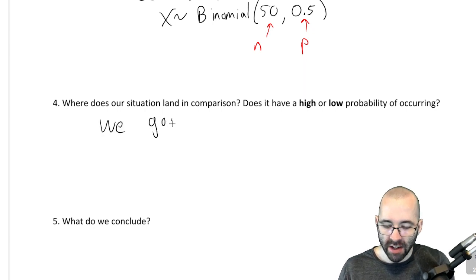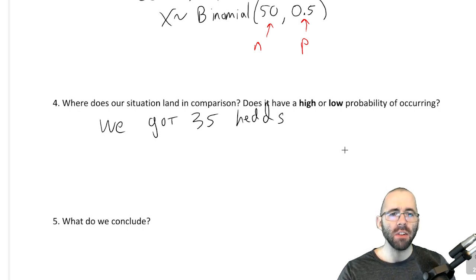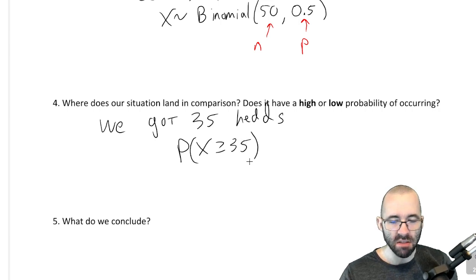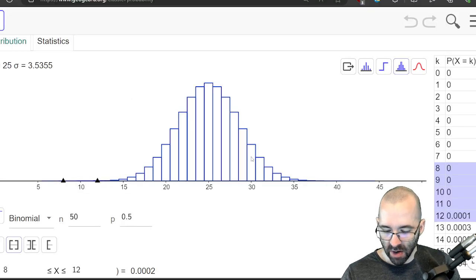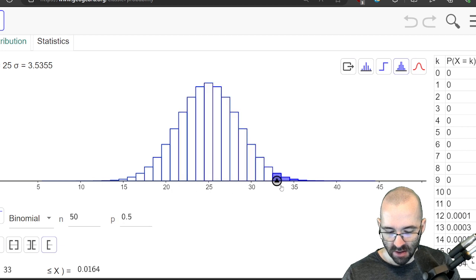We got 35 heads. That's 10 more than the average. Does it have a high or low probability of occurring? I don't know. What is the probability that we got at least 35 heads? Well, we know how to do that. Let's use this and say, okay, let's look at 35 or bigger.